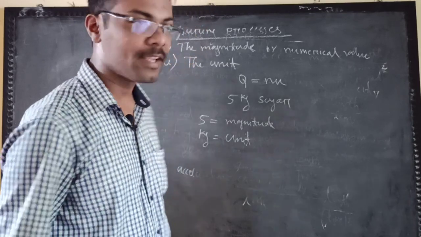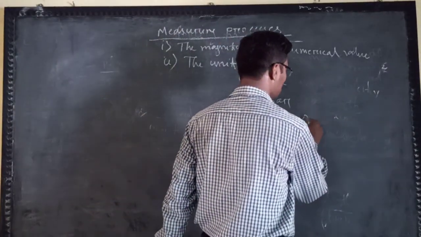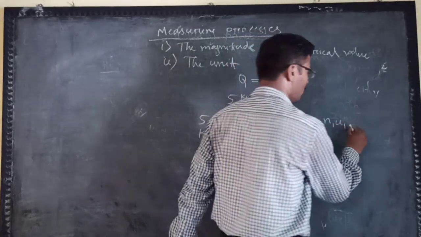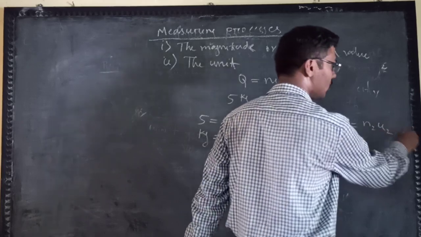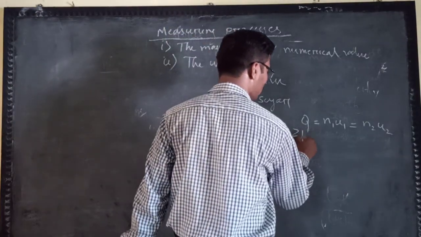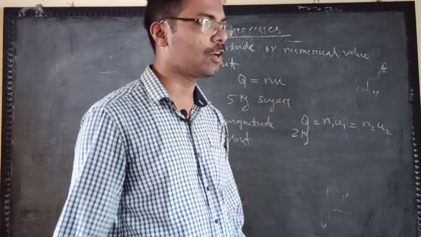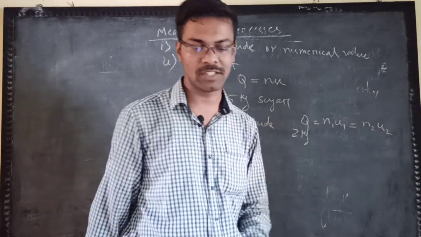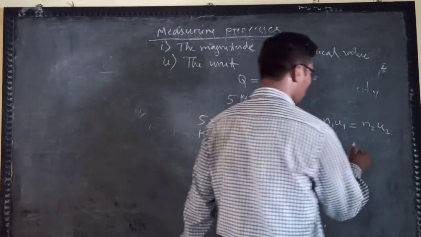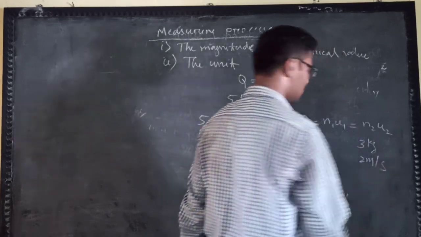Therefore I can write a quantity Q which is n1 u1, which is also equal to n2 u2. By example you will understand this. Suppose I am considering a body of mass 2 kg moving with 3 meter per second, and another body of mass 3 kg moving with 2 meter per second.